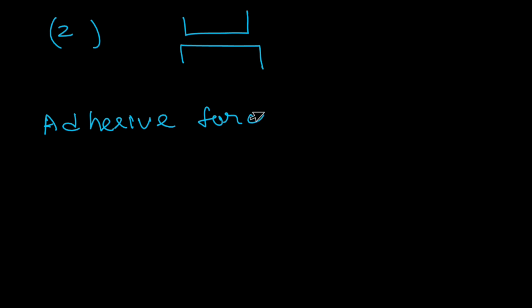The second shortcoming was that when surfaces are made extra smooth, the friction between them increases. This is because when surfaces are made extra smooth, they come more close to each other. Due to this, the adhesive force acting between the substances of these two bodies increases, resulting in increase in adhesive pressure.